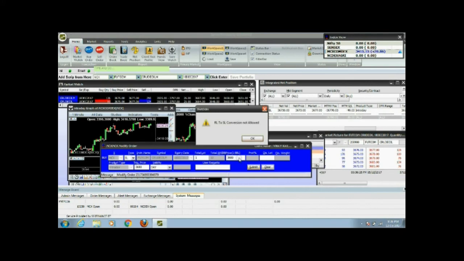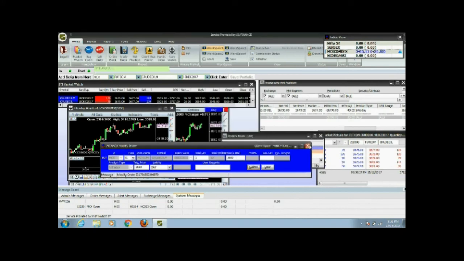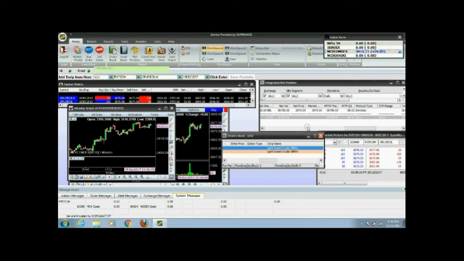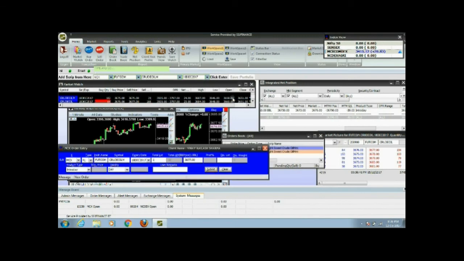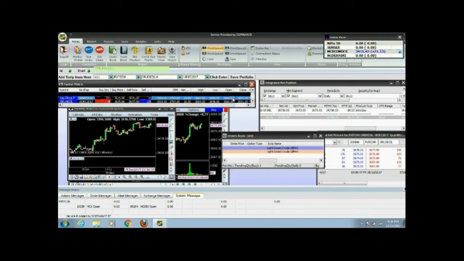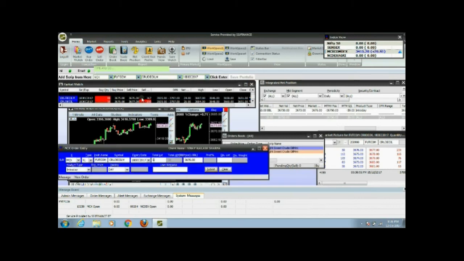Now we have to place the stop loss. For the stop loss, all you have to do is select SL type, right? Put the trigger price and the normal value. What is trigger price? What stop loss means is, I want this much profit, but what loss capability I am having. See, you cannot modify the SL to RL to SL order. In that way you have to place a new order for SL. You can't just modify the same order different times.